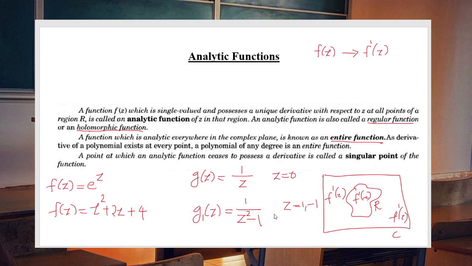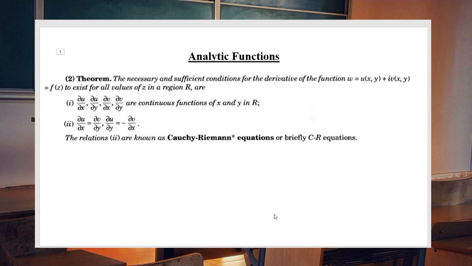Now, how can we check whether a given function is analytic or not? We have to check whether the derivative exists or not. That is the only procedure. But is it possible to check each and every point in its domain, whether there exists derivative or not? No, it is not possible, because we have infinitely many points in its region. So there we have a criteria for checking whether a given function is analytic or not, that are called Cauchy-Riemann equation. The concept is quite simple.